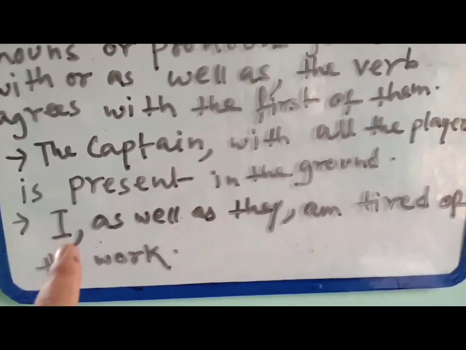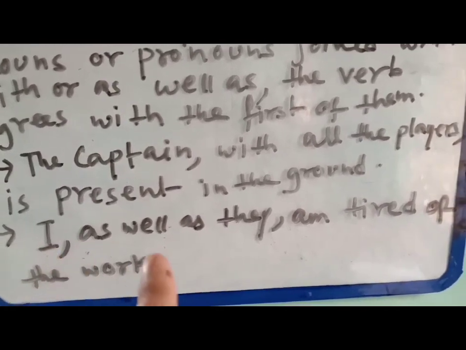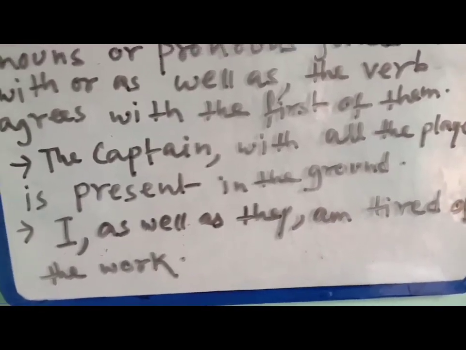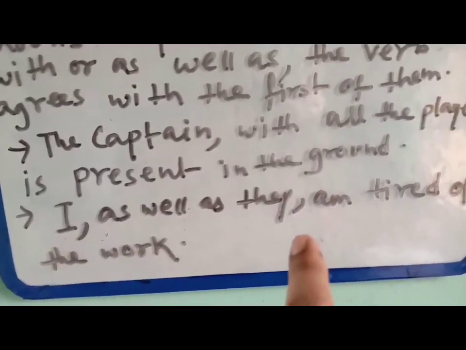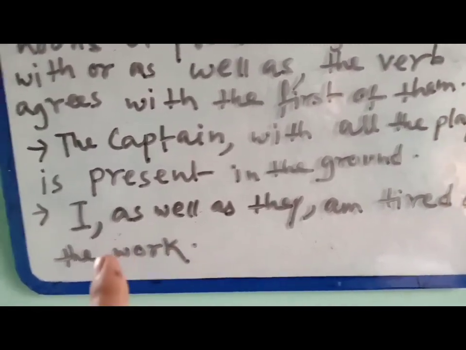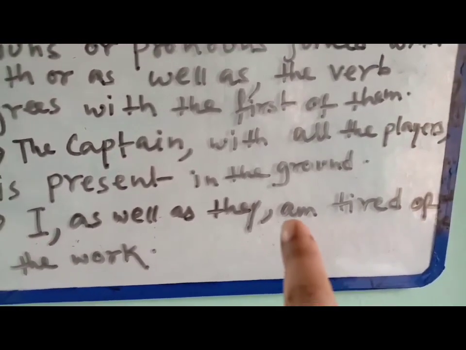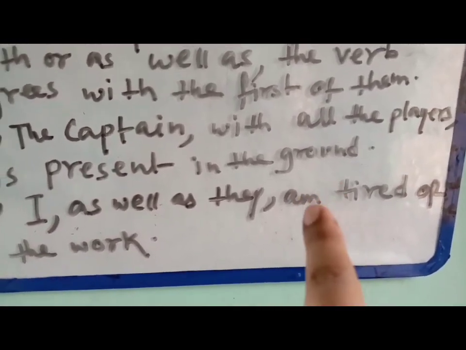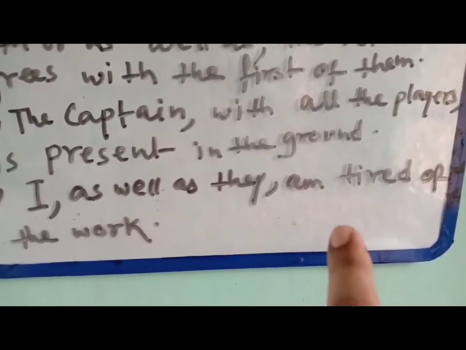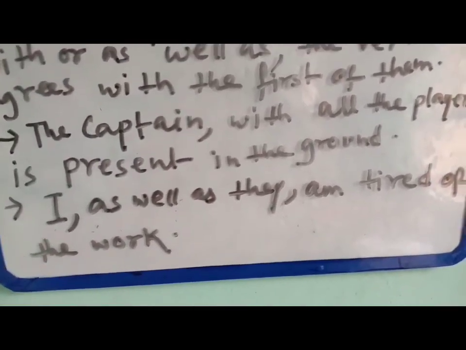Here "I" is a pronoun, and "they" is also a pronoun, so there are two pronouns joined with "as well as". As the first pronoun is "I", we write the verb according to it, so it is "am". I as well as they am tired of the work.